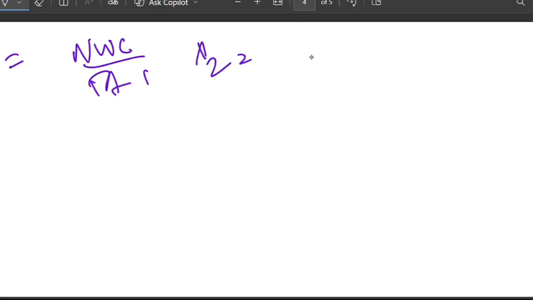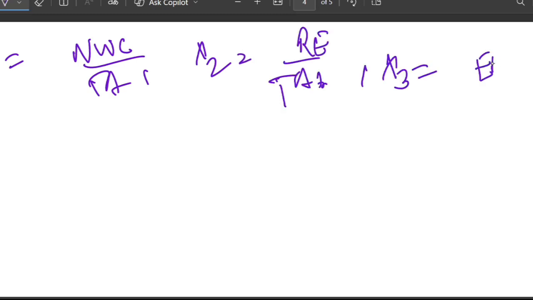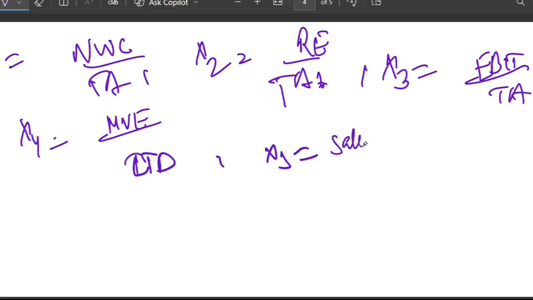So here, there is X1, X2, X3, X4, X5. X1 is net working capital upon total asset. X2 is retained earning upon total asset, right? X3 is EBIT upon total asset. X4 is market value of equity upon long-term debt. X5 is sales upon total asset. Right? These are X1, X2, X3, X4, X5.